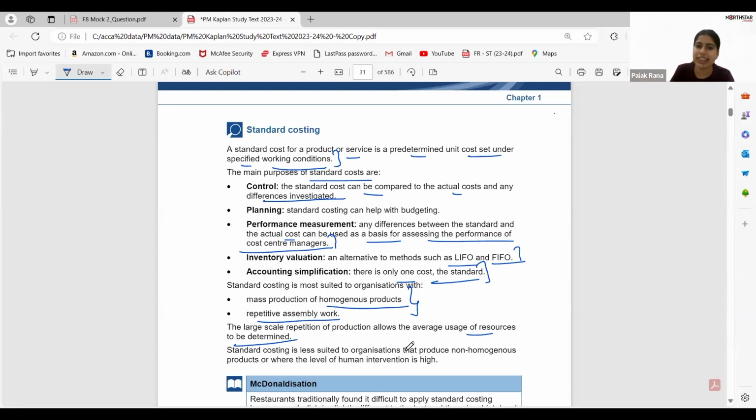So standard costing is less suited to organizations that produce non-homogeneous products. Non-homogeneous means differentiated products, and where the level of human intervention is high. Again, I gave you the example: whenever we have proper human intervention, then it is difficult to judge the standard costing system. Any doubts?